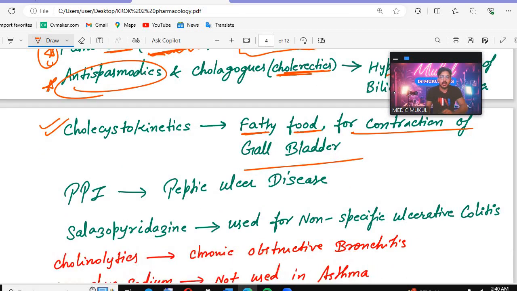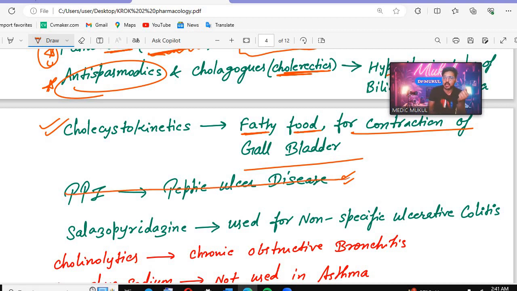After that we will see the PPI in peptic ulcer disease, that we already discussed. If Helicobacter pylori, first we will go for the proton pump inhibitors. If the proton pump inhibitor is not effective, then we go for the triple therapy.